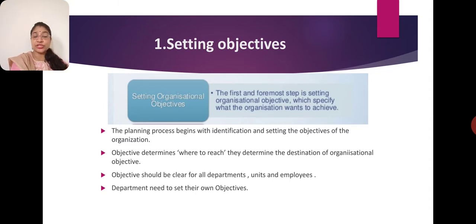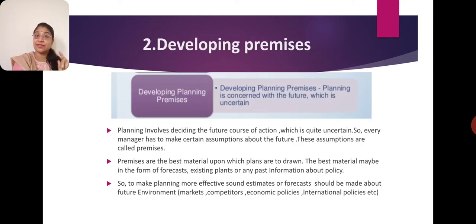Now the objective should be clear to all the departments, all the sections, all the units and even all the employees, because employees and departments, everyone will work towards one objective of the organization. So departments need to set their own objectives, like short term goals, and by achieving all these short term goals the organization will reach its target. That is setting goals.